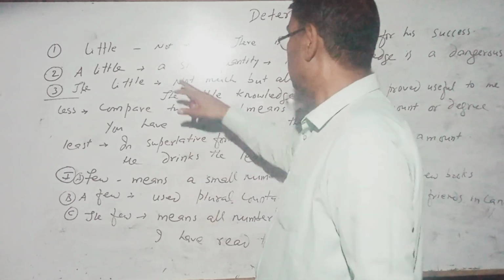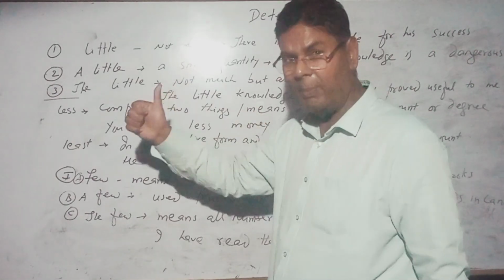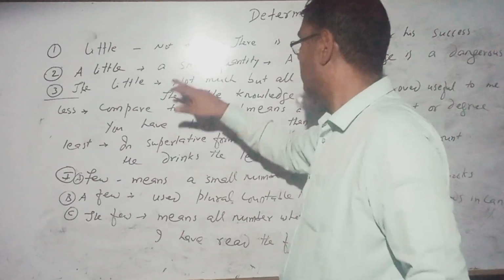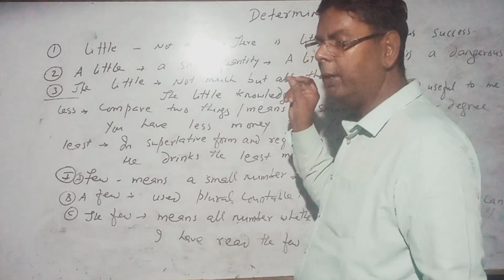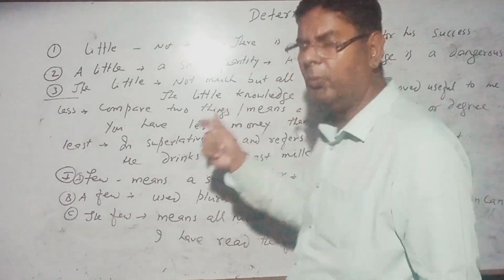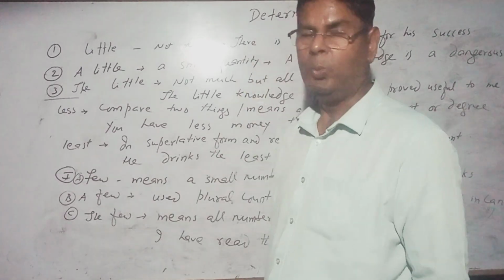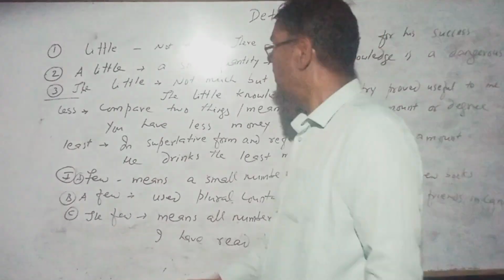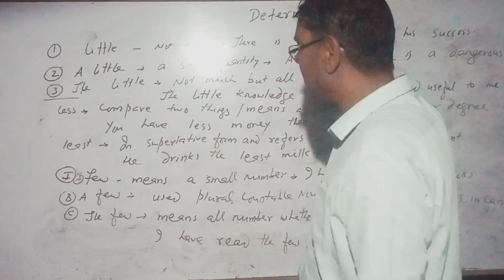A little means a small quantity, not a small number, a small quantity, of an uncountable noun. So, a little knowledge is a dangerous thing. This is the common proverb told by Alexander Pope, the famous satirist. A little means a small quantity. A little knowledge is a dangerous thing.